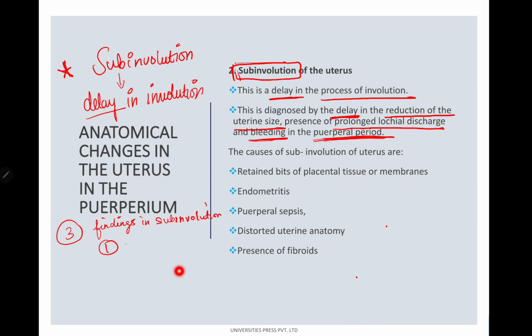First, there is going to be a delay in the reduction in size of the uterus. Secondly, there is going to be a prolonged lochial discharge.